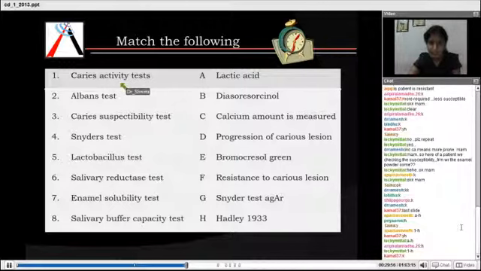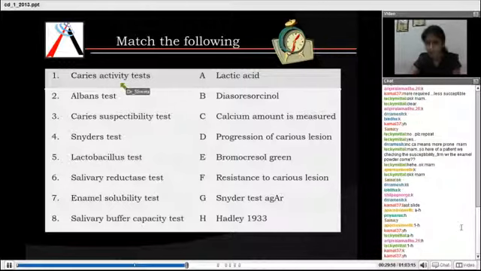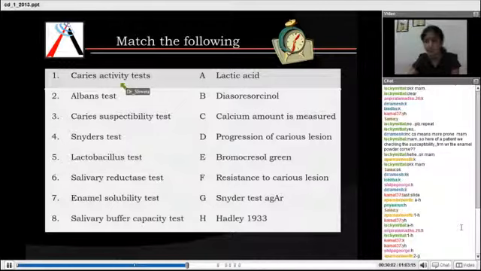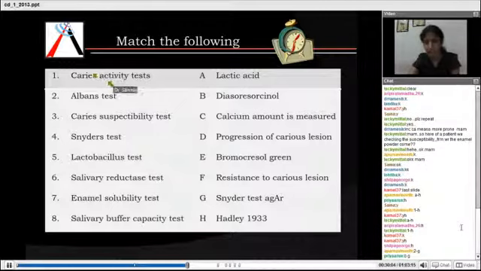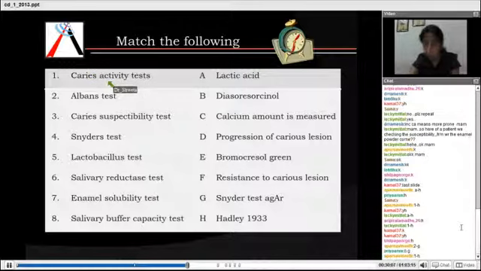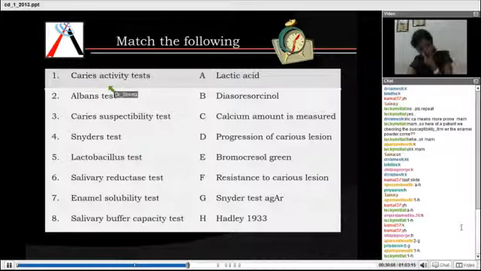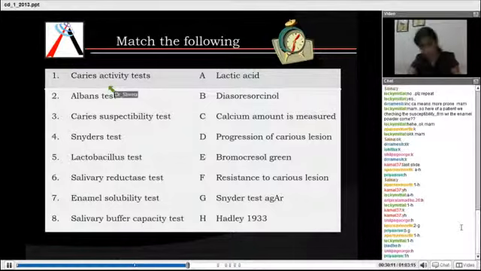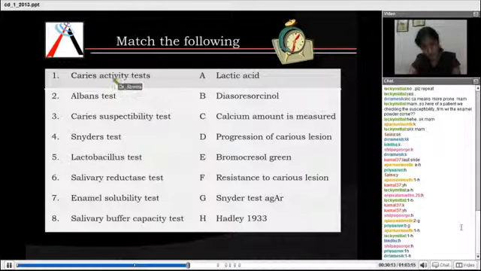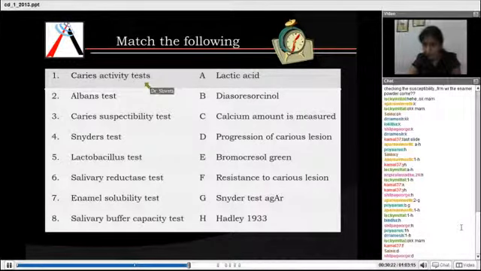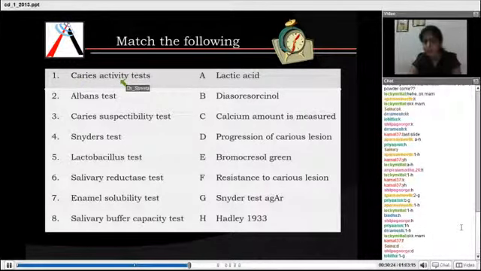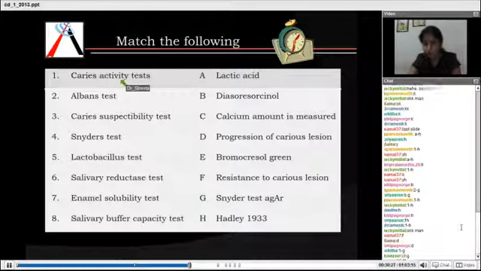So the first, caries activity test 1 is, okay. Everyone who gave the answers earlier, can you please give it again? Caries activity test. One is not H. Lucky Mittal, one is not H. Now, what do caries activity tests tell you?